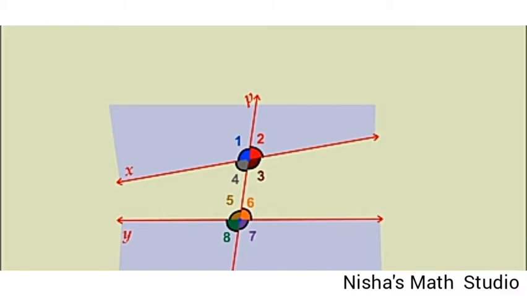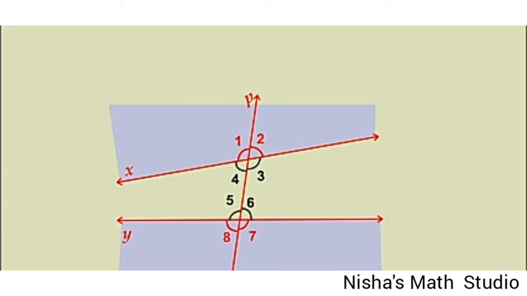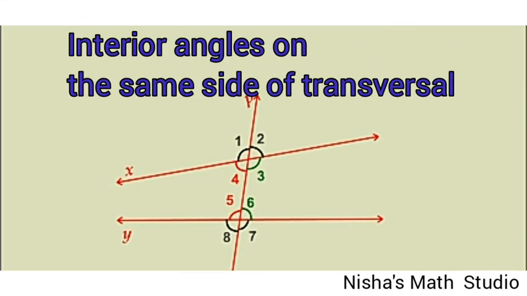Let's name the different angles formed by the transversal. As the angles 3, 4, 5 and 6 lie in the interior part of the straight lines, they are called as interior angles. Similarly, 1, 2, 7 and 8 lie in the exterior part, they are known as exterior angles. Next, as you see the pair of angles 4 and 5 and 3 and 6, they lie in the interior region and they lie on the same side of the transversal. They are known as pairs of interior angles on the same side of the transversal.